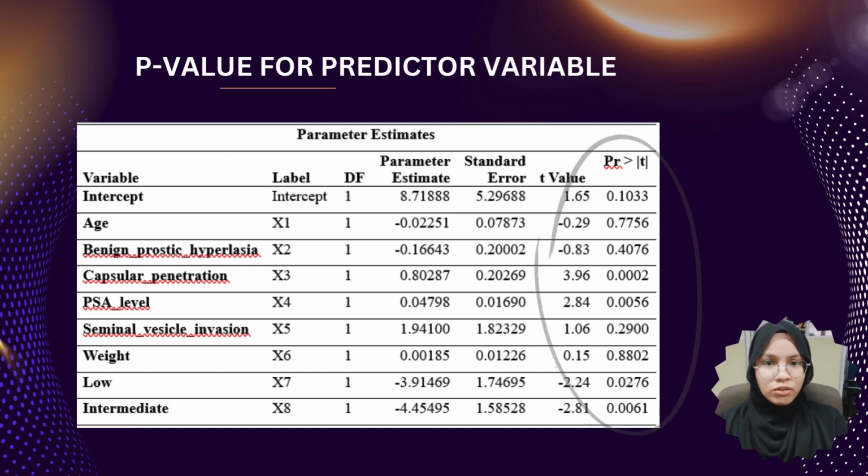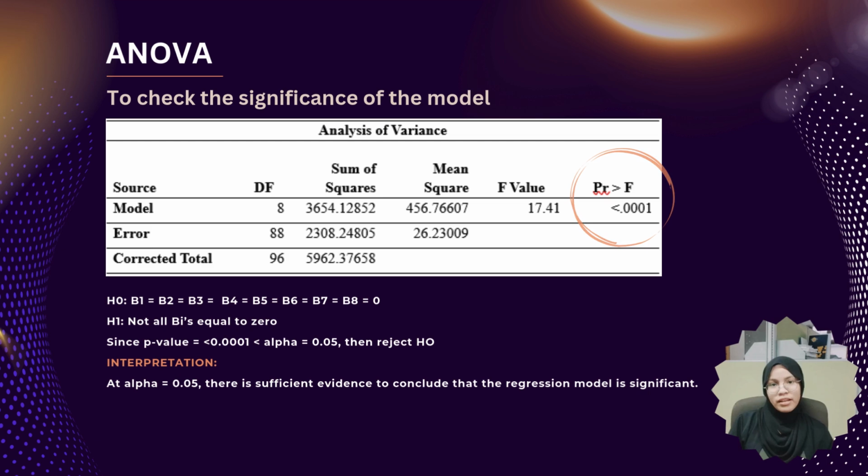The remaining 5, including the intercept, are not significant in this model: intercept, age, benign prostatic hyperplasia, seminal vesicle invasion, and weight. This analysis includes both dummy variables.